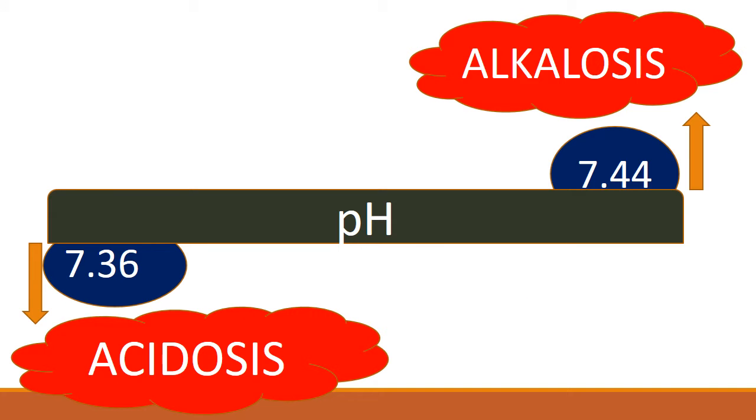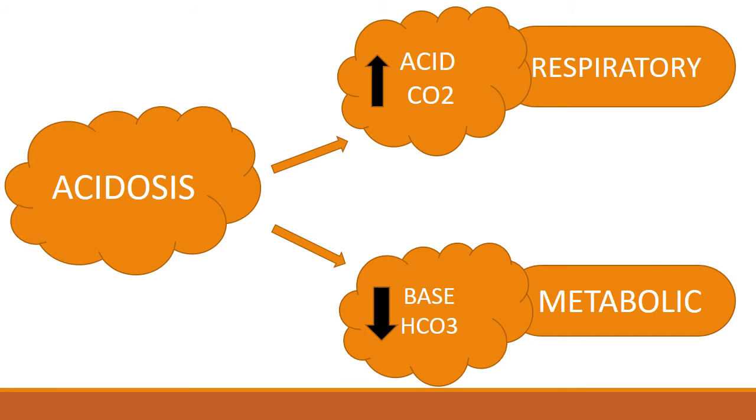Here, the normal range of pH, as we have discussed, is from 7.36 to 7.44. If it goes above and beyond 7.44, that is alkalosis. And if it falls below 7.36, that is acidosis. Now, if our body is showing acidosis, it can be because of two reasons. Number one, the acid in our body has increased. Number two, the base in our body has decreased. And that is why the blood is showing acidosis.